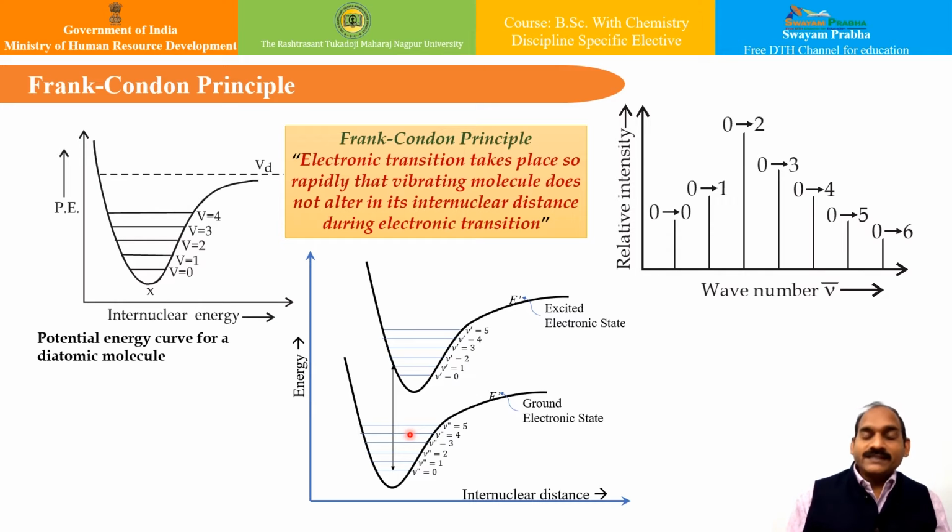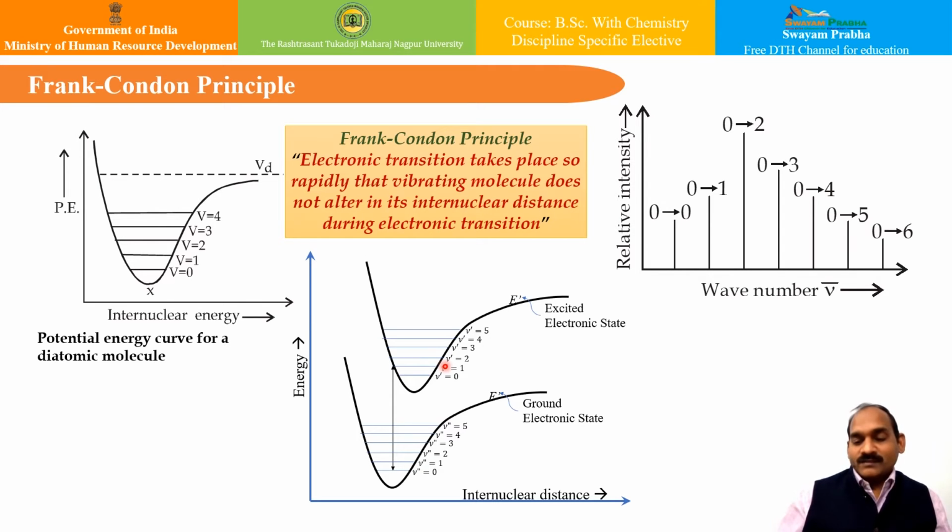And what does it say? It says that the electronic transition takes place so rapidly that the vibrating molecule does not alter in its internuclear distance during the electronic transition. So basically, what the Franck-Condon principle says is that the electronic transition takes place so fast, or so rapidly, that the vibrating molecule does not alter in its internuclear distance during the electronic transition.